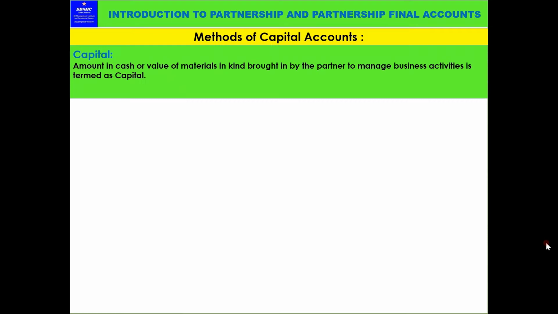So, a person who individually puts in money is called a proprietor, that we explained. Now, capital is the amount of cash or value of materials in kind brought in by the partner to manage business activities. To start and run a business, the owner puts in his money.